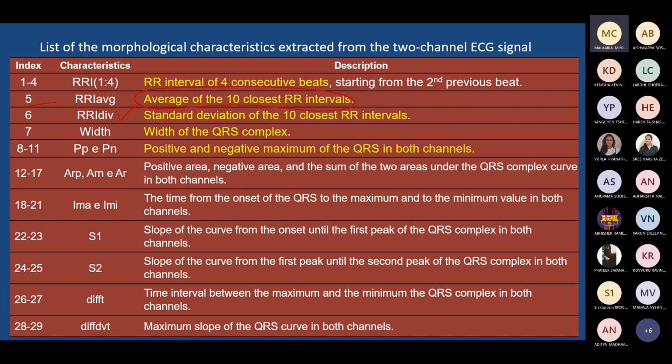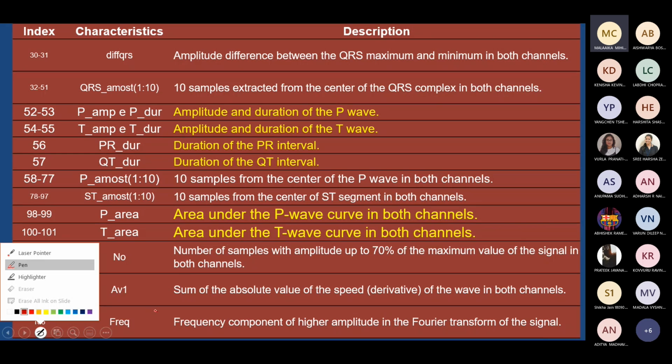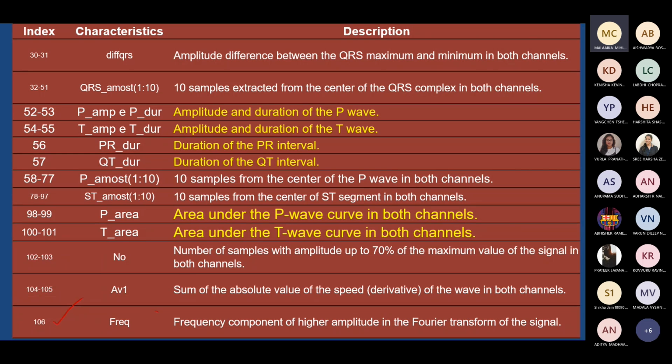So they have extracted several features like this. You can see about 106 features they extracted from the ECG. You can see the bottommost is 106. Some I highlighted here, amplitude and duration of the P wave. A simple one I highlighted, duration of the PR interval. Say the 58th one is 10 samples from the center of the P wave in both channels. Some specific features they also extracted. So they focused on different segments, and in each segment, whatever is possible from their side, they explored. Okay.